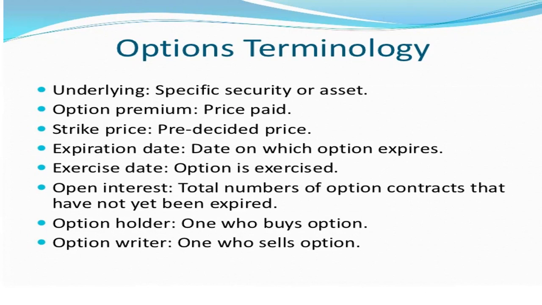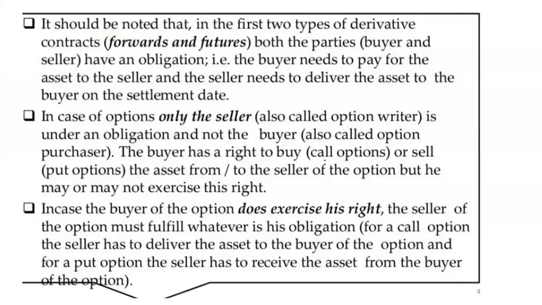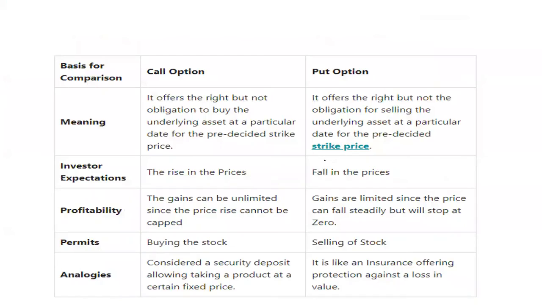Then option holder: one who buys the option is called the option holder, and the option writer is one who sells the option. I hope this chart has cleared the terminologies related to options, by which you will be able to understand the different points mentioned in the previous slide.